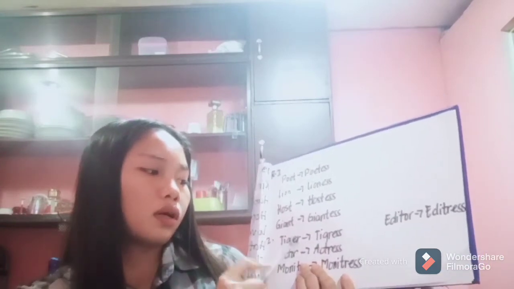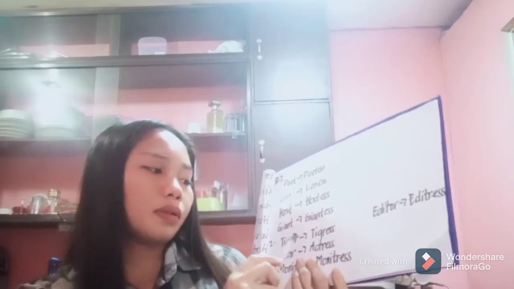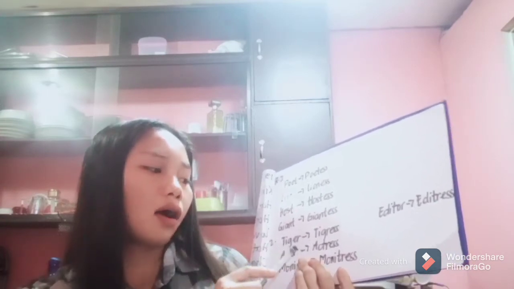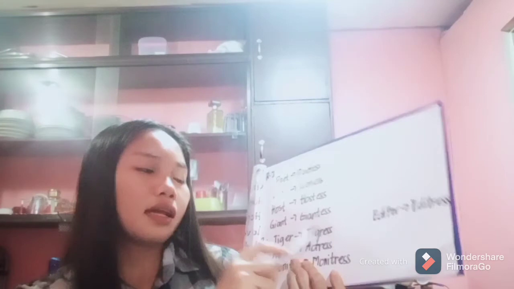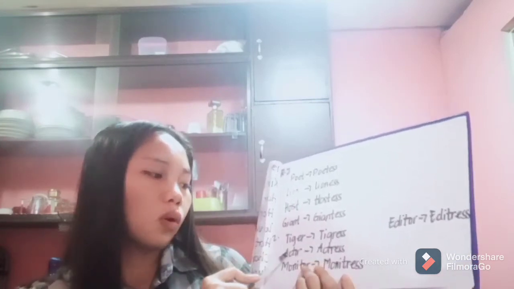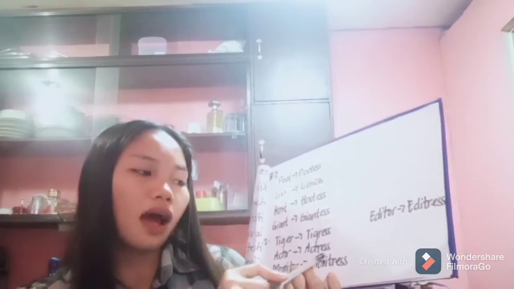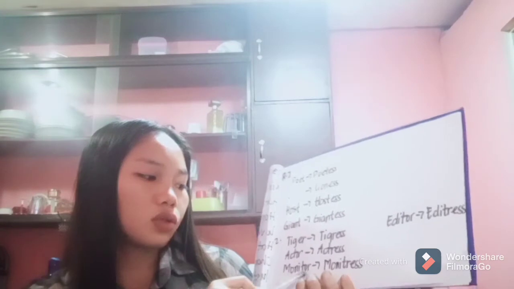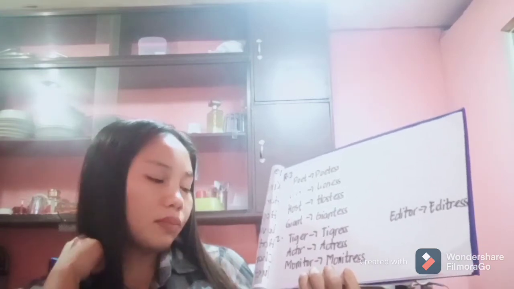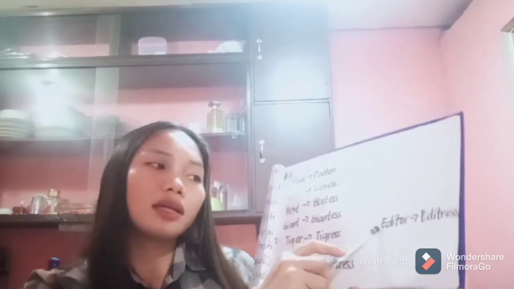We remove the letter e, and add ess to make it feminine. The masculine actor into the feminine actress, the masculine monitor into the feminine monitress, and editor into editress.